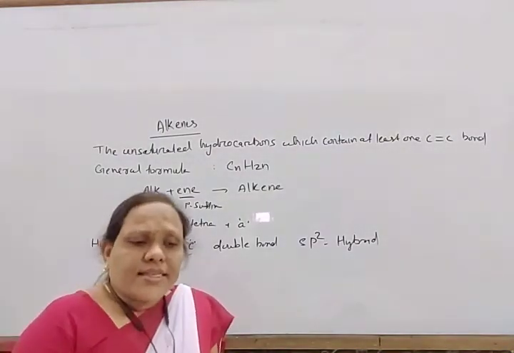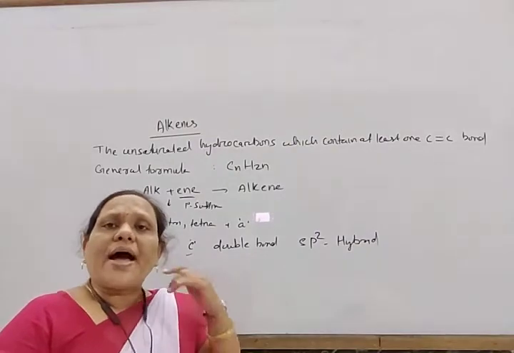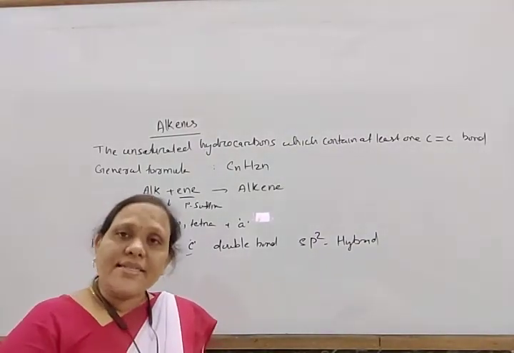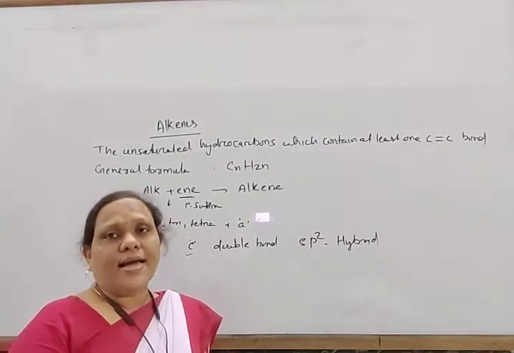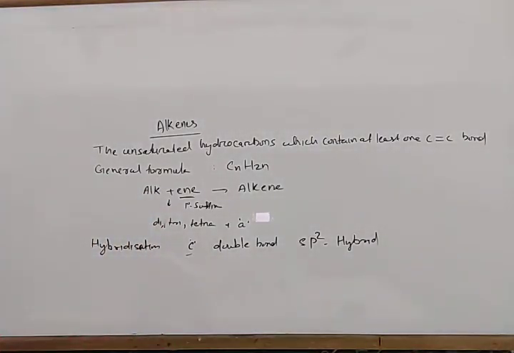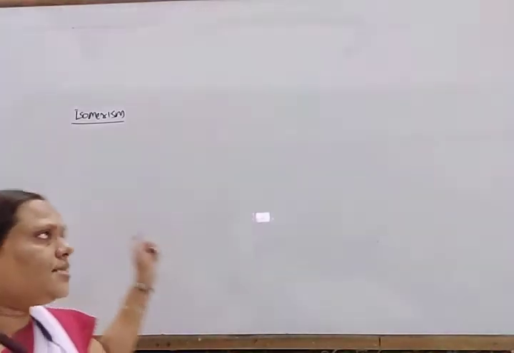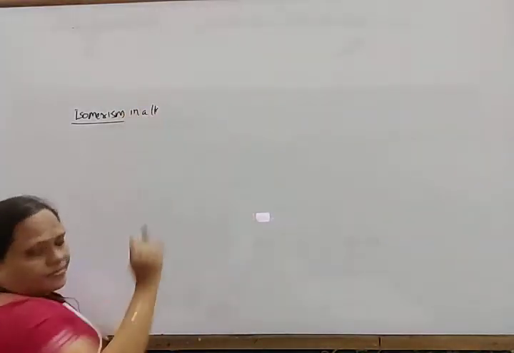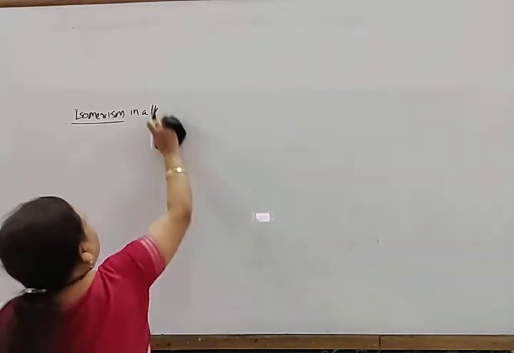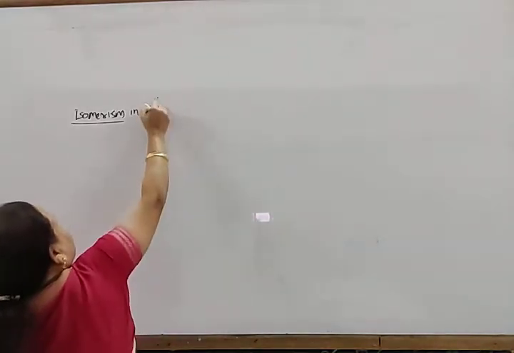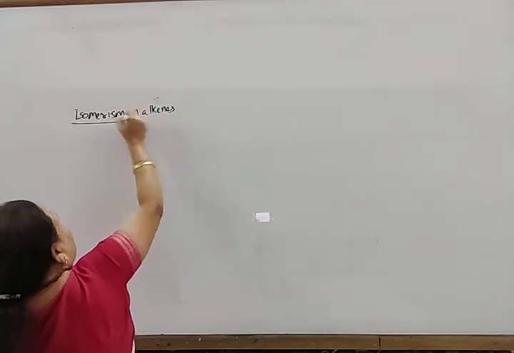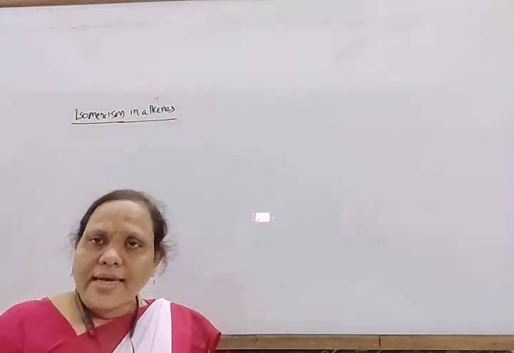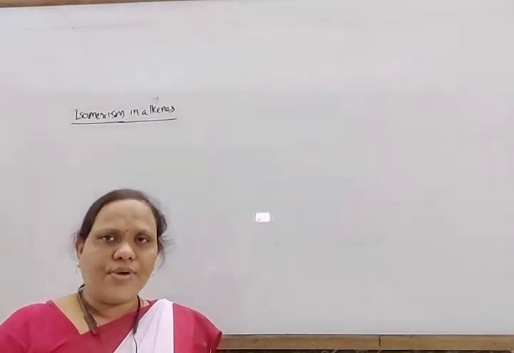Next, come to isomerism. What type of isomerism is exhibited by these alkenes? Alkenes exhibit structural isomerism as well as stereoisomerism.